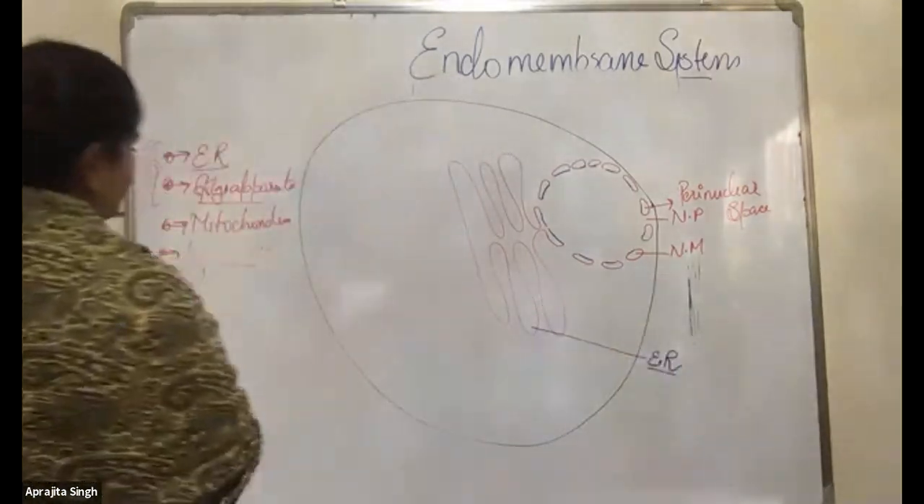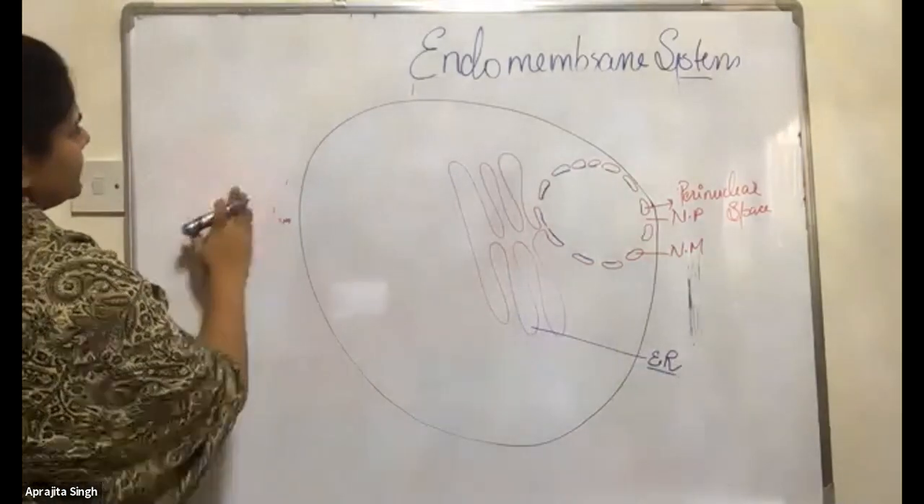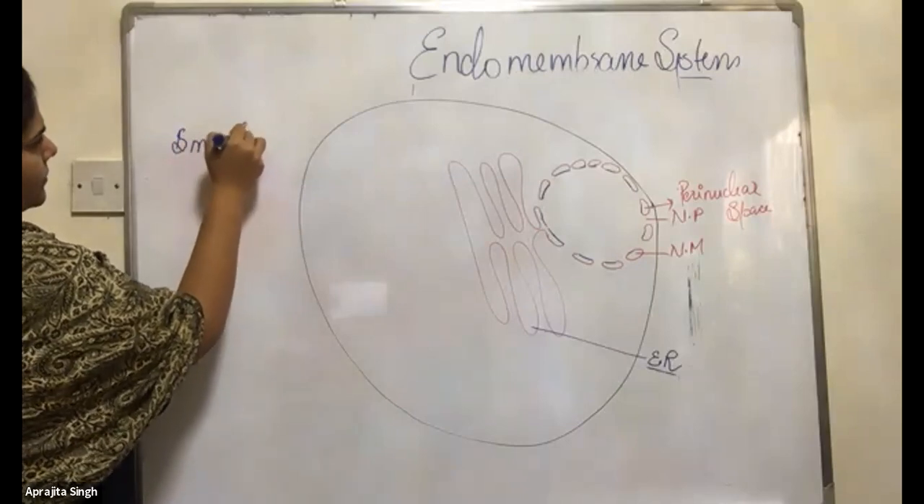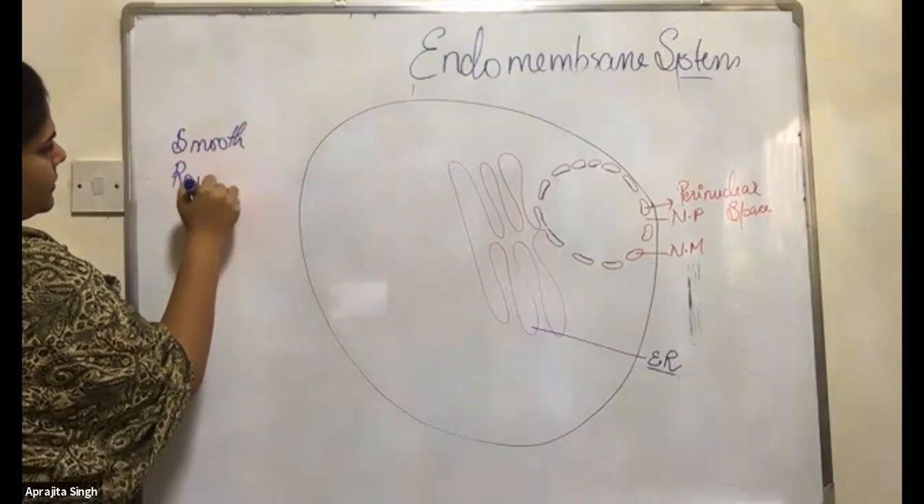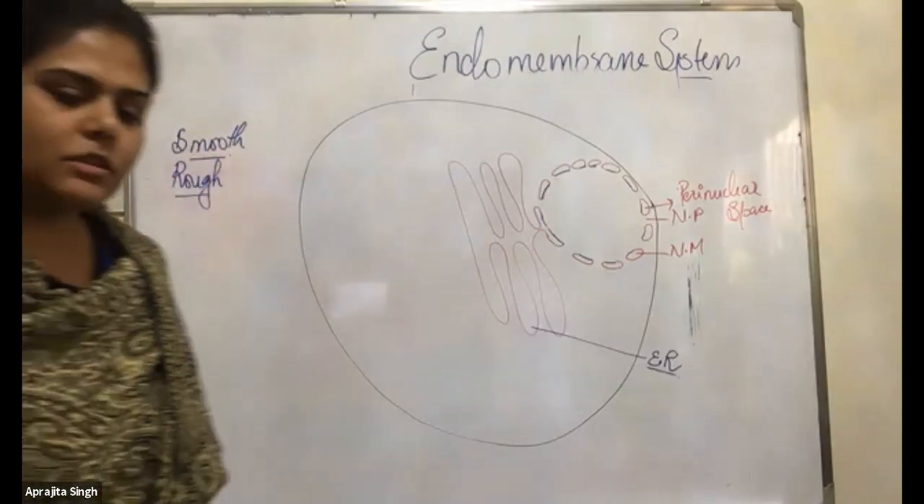Fine. Now can you tell me how many types of ER are present? Smooth and rough ER. Okay, it's the smooth ER and the rough ER. Why do we say it's smooth? Why do we say it's rough? Rough because it has ribosomes. Smooth, it does not have ribosomes.